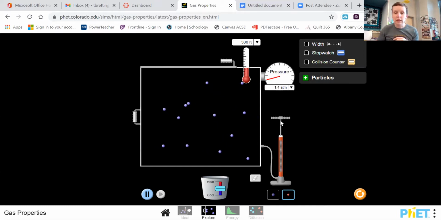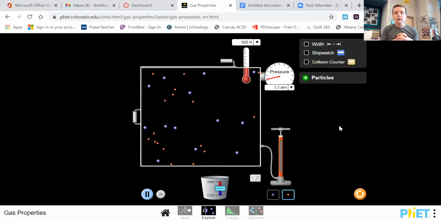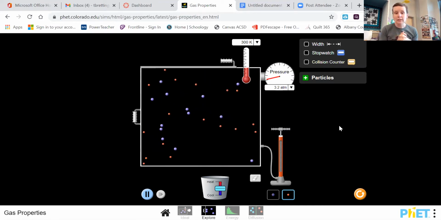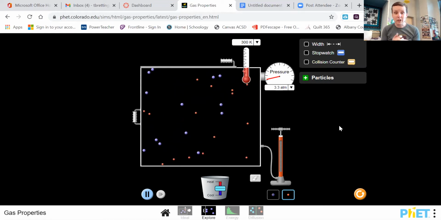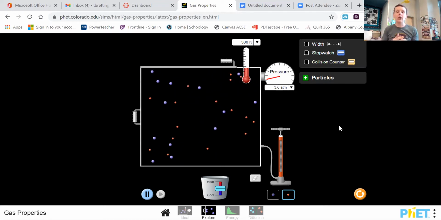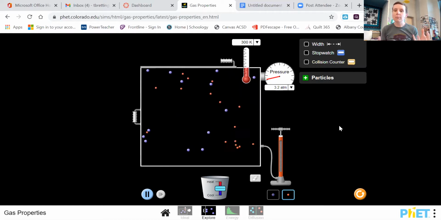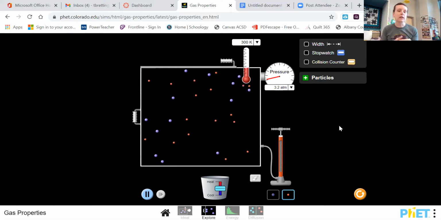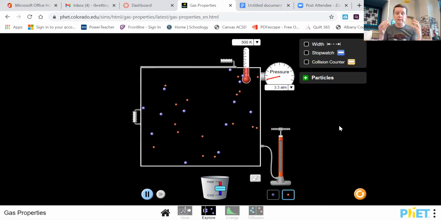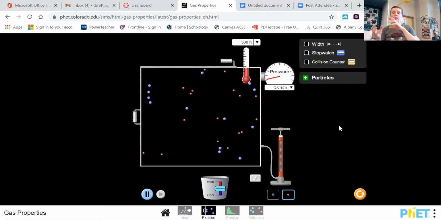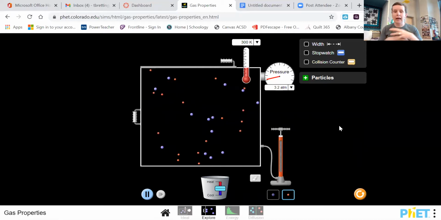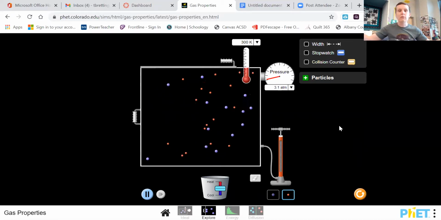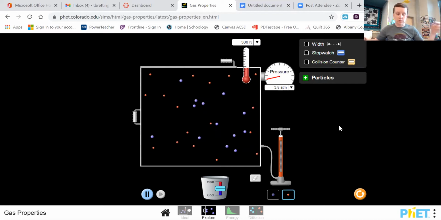Now I'm going to show that to you again with a different gas. Throw some of those in there. And you can see that this lighter weight gas, this smaller particle gas, diffuses much faster. It got spread out throughout that container a lot quicker than those heavier blue gases did. And so that's going to be something that's key later as well. Okay, so that's diffusion. It's moving from high to low concentration for gas particles. It's just something that happens with their random movement. They will eventually spread out into lower concentration areas.